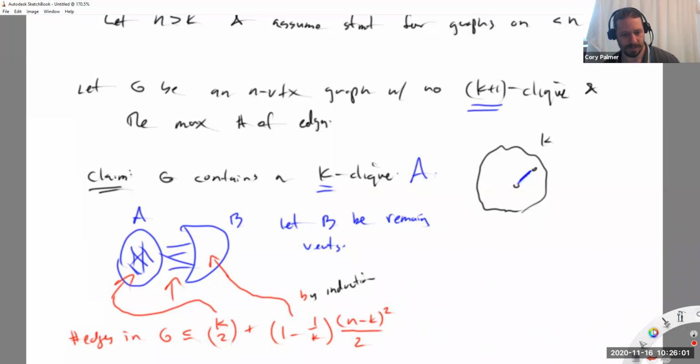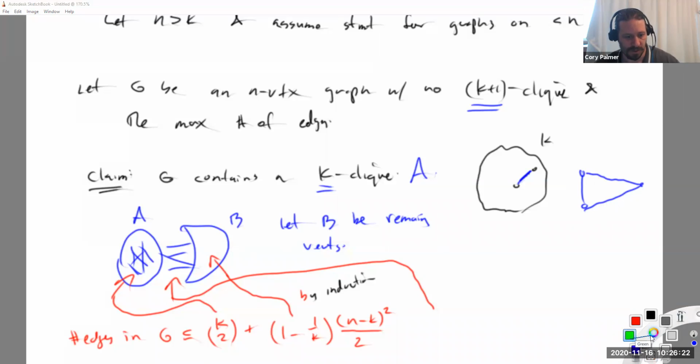And then the last thing, now here is where we actually have to think a little bit: the number of cross edges. Let's imagine the following scenario. In Mantel's theorem, just to remind you, because it's the same idea, we had an edge here and a vertex on the other side. It couldn't send edges to both of those vertices because that created a triangle. In this picture, let me do it in green. For a vertex in B, what's the one thing it can't do to A?